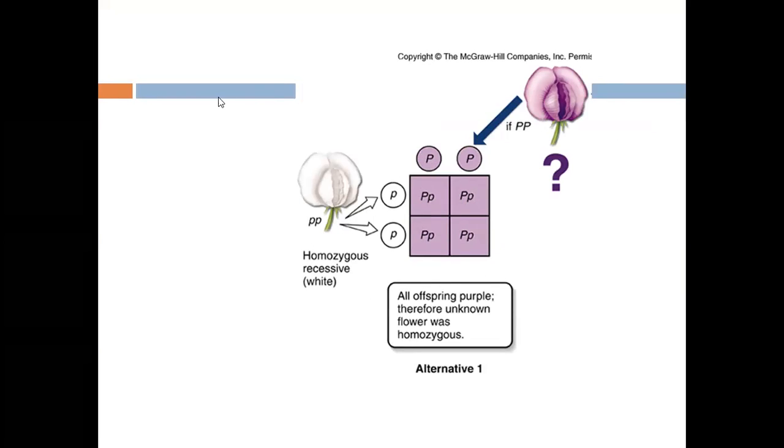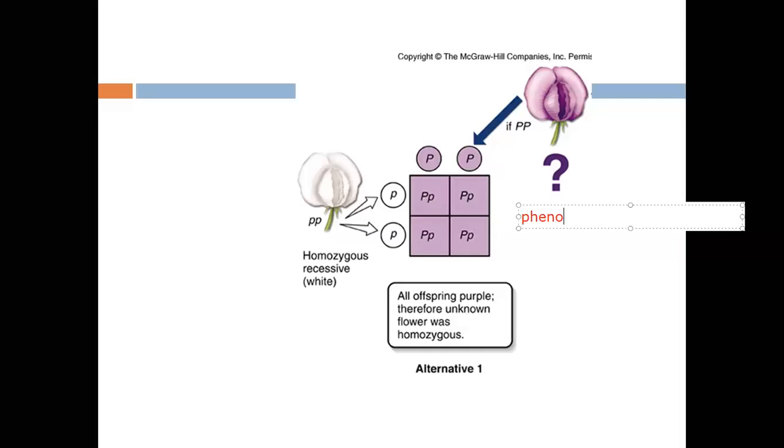What it means is that the phenotype of these seeds is purple and the genotype of these seeds is Pp. So phenotype purple, genotype Pp. 100% of the seeds are purple, 100% of the seeds have P and p as genotype, as you observe right here.